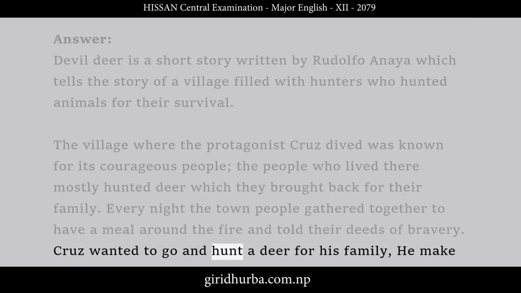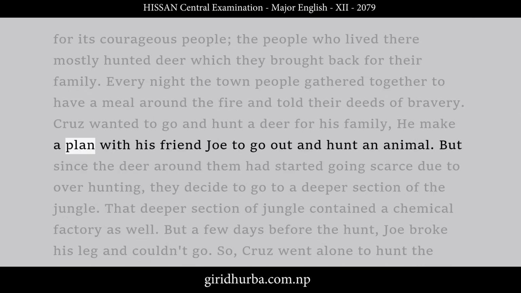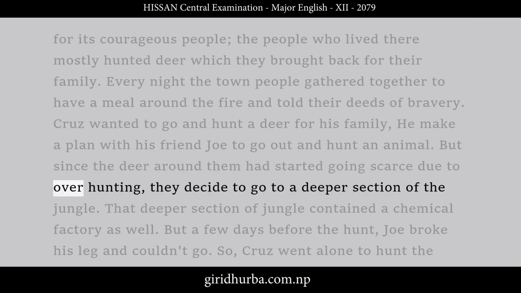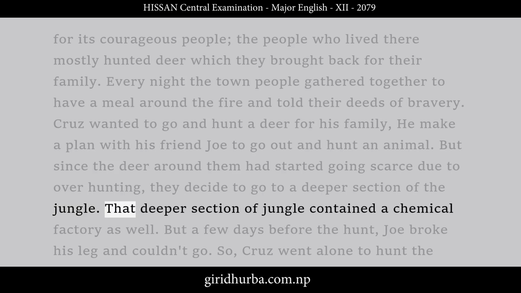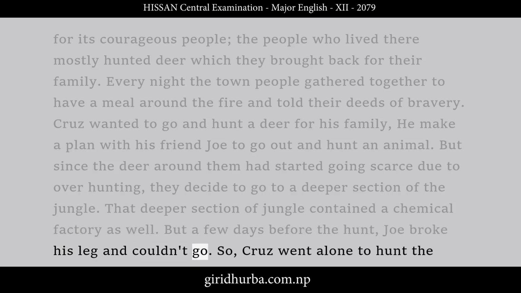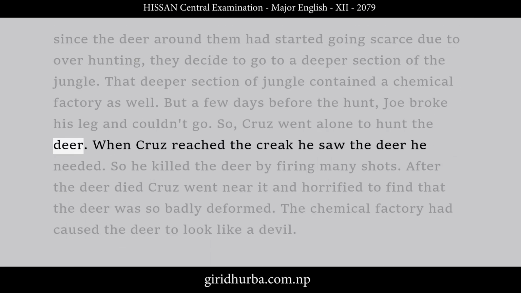Cruz wanted to go and hunt a deer for his family. He made a plan with his friend Joe to go out and hunt an animal. But since the deer around them had started going scarce due to overhunting, they decided to go to a deeper section of the jungle. That deeper section of jungle contained a chemical factory as well. But a few days before the hunt, Joe broke his leg and couldn't go. So, Cruz went alone to hunt the deer.